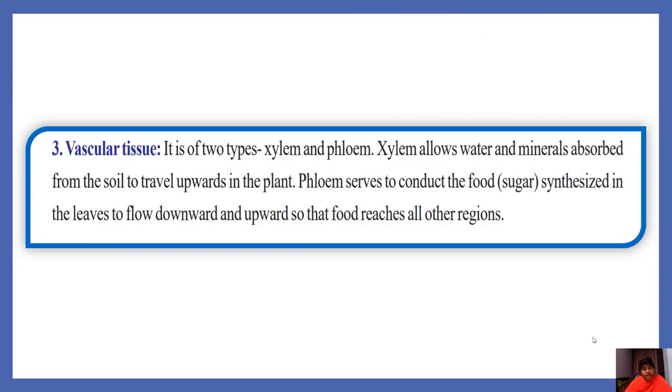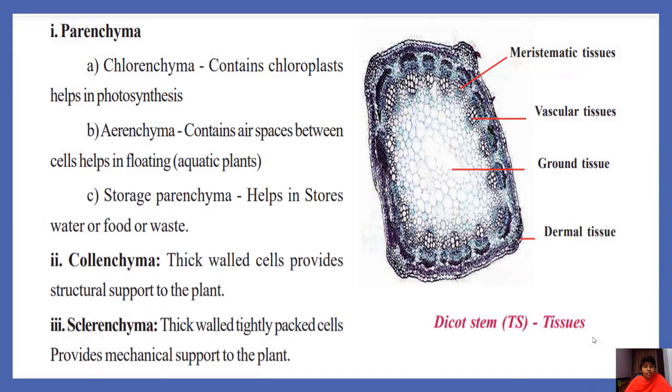Vascular tissue. It is of two types, xylem and phloem. Xylem allows water and minerals absorbed from the soil to travel upward in the plant. Phloem serves to conduct the food or sugar synthesized in the leaves to flow upward and downward so that food reaches all other regions. Let us observe these tissues in the stem of a dicot plant.